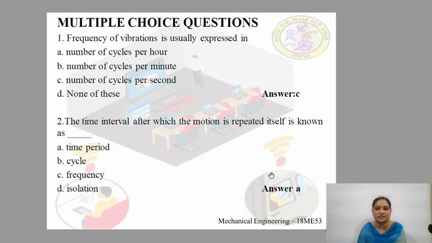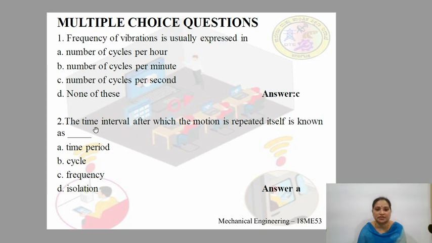We have the first multiple choice question: frequency of vibrations is usually expressed in. What is the unit of frequency of vibrations? The first option is number of cycles per hour, B is number of cycles per minute, C is number of cycles per second, and D is none of these. Frequency of vibrations is always expressed in terms of seconds. So therefore, number of cycles per second will be the right option, and the correct answer for this question is option C.